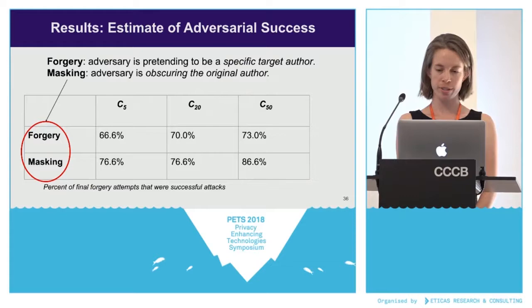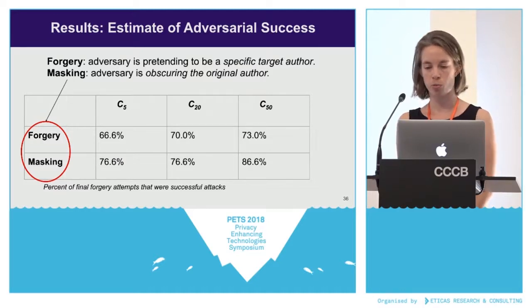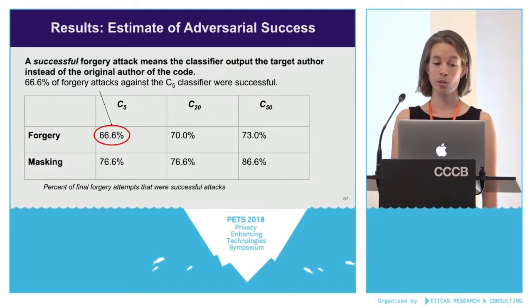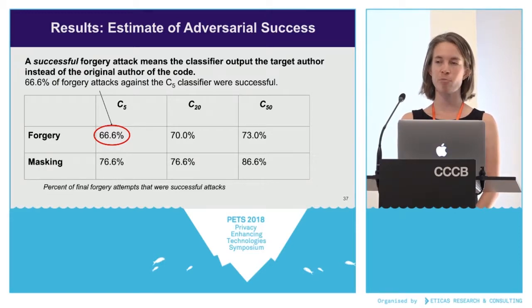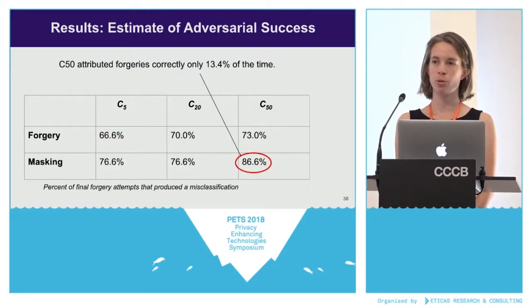Remember that the participant's goal was forgery of a specific author, but even though we asked them to make forgeries, sometimes the classifiers output answers that were not the target author and also not the original author. And for the purposes of this chart, the masks include all forgeries as well. So the 66% here means that 66% of forgeries were successful against C5. 66% of the forgeries fooled the classifier into thinking the target author was the author instead of the actual original author. And down here, for C50, 86% of the forgeries resulted in some misclassification, meaning that they at least matched the original author's identity.